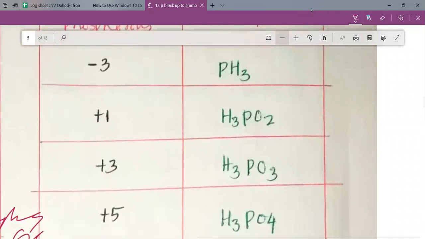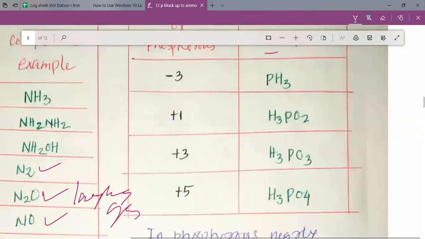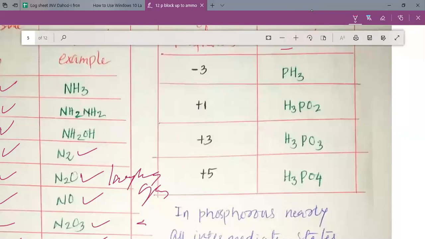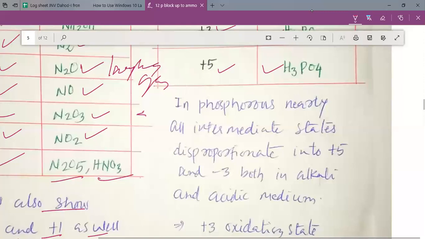You can see on your screen, my dear students, that phosphorus shows various oxidation states. Phosphorus in phosphine is available as -3. Phosphorus in H3PO2 has +1 oxidation state. In H3PO3, phosphorus has +3 oxidation state. In H3PO4, phosphorus has +5 oxidation state. At the same time, in the P4 molecule, phosphorus has zero oxidation state. So you can see that -3, 0, +1, +3, and +5 are the various oxidation states that we can find in phosphorus.